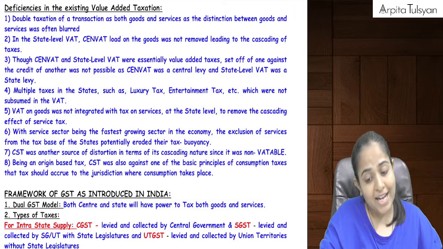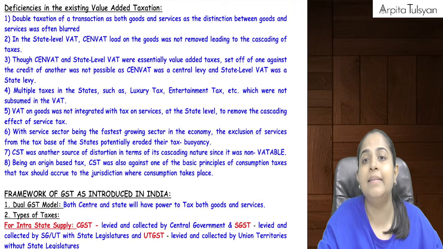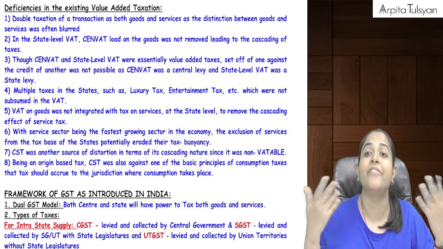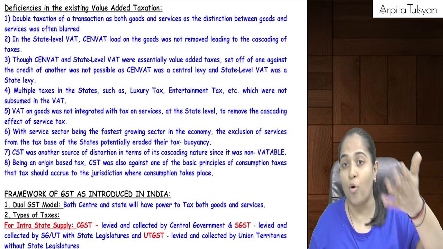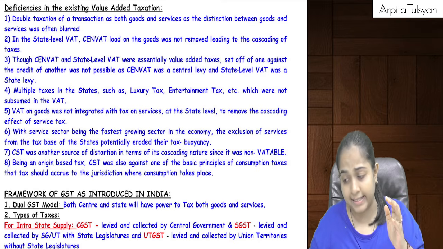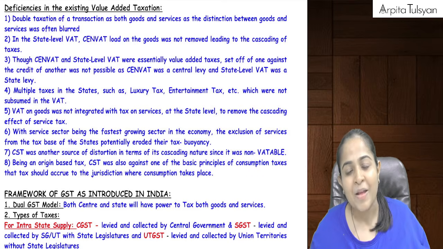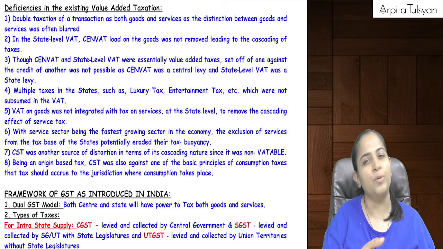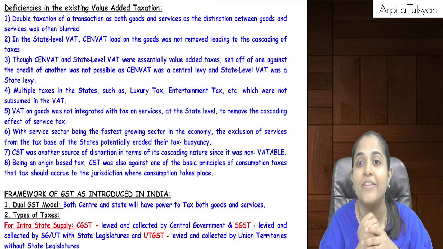Then, as you already know, in the last few years India has really increased the quantum of services. The number of people dealing in services is increasing very nicely. Earlier, people were traditionally involved only in goods: they would purchase goods, sell goods, manufacture goods, sell goods. But now more and more people are getting into the service industry.